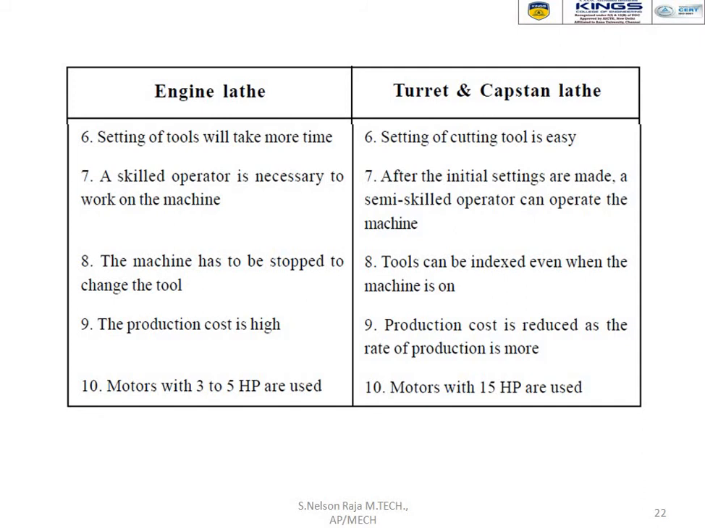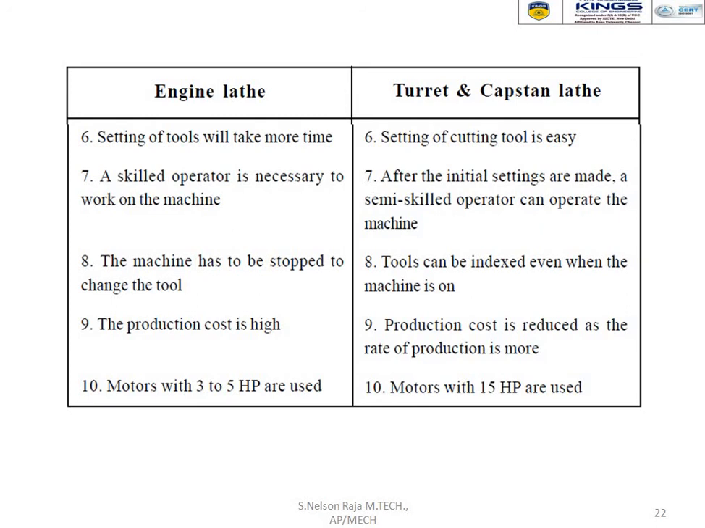So for a center lathe, if I'm going to change the tool, we have to stop the machine. After that we have to open the tool post and mount another tool. But in turret and capstan lathes, we can change the tool while the machine is in running condition by using the indexing mechanism. And production cost is high in the engine lathe. Comparatively, production cost is reduced in turret and capstan lathes as the rate of production is more, because the engine lathe is not suitable for mass production. Turret and capstan lathes are used for mass production.